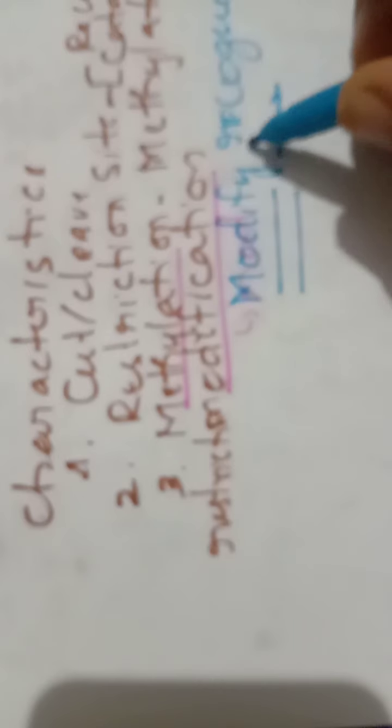This methylation property of the restriction endonucleases is also known as the modification property, because of the methylation it will modify the restriction site. Because of the methylation, the endonuclease will modify the recognition site. Earlier, that particular nucleic acid sequence was identified as the recognition site. So, consider this as the DNA without any methylation. When the restriction endonuclease recognizes the unmethylated DNA, it will cut the DNA into two pieces.